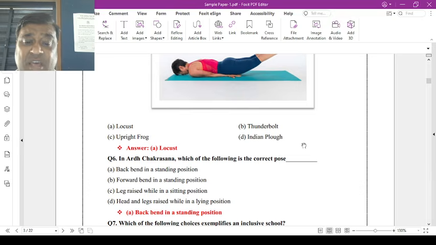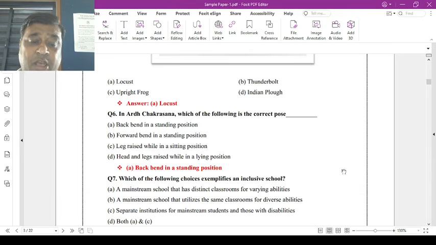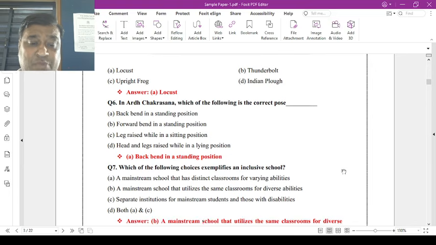Question number 6. In Ardha Chakrasana, which of the following is the correct pose? Option A, back bend in the standing position. Option B, forward bend in the standing position. Option C, leg raised while in a sitting position. Option D, hands and legs raised while in a lying position. The correct answer is A, back bend in a standing position.